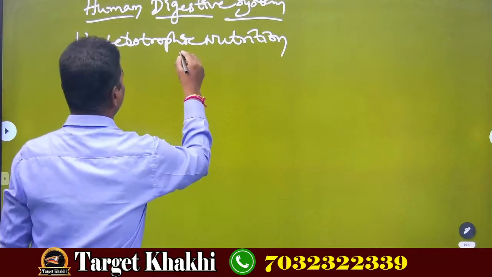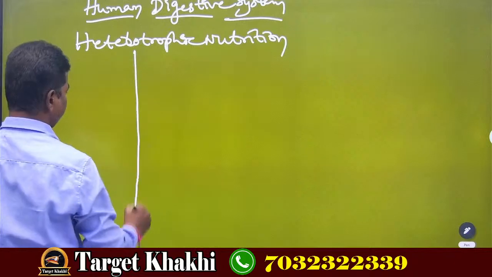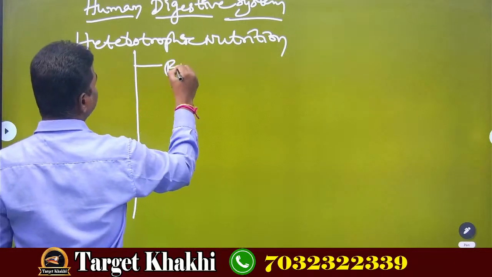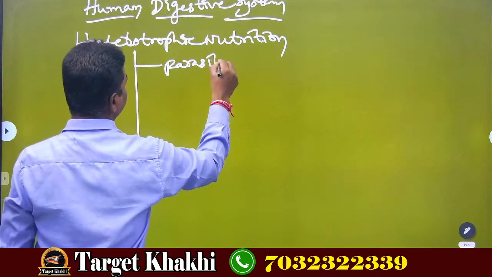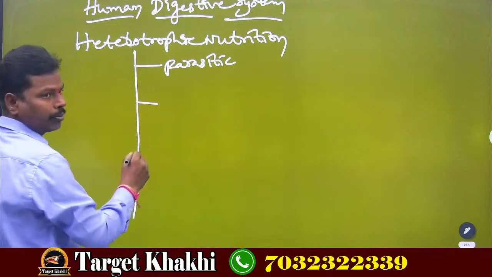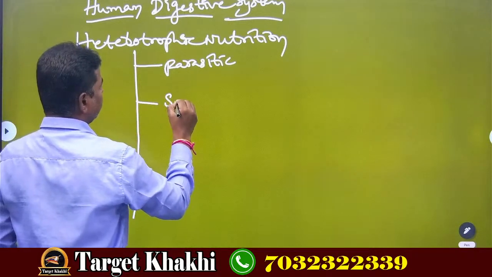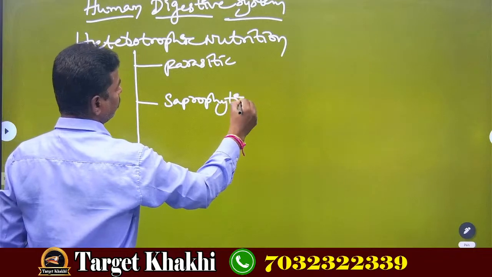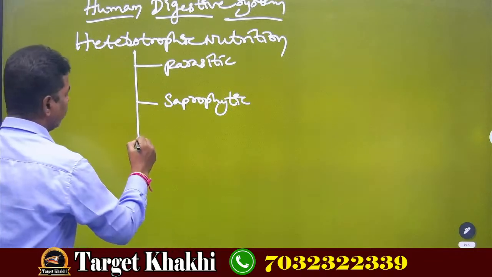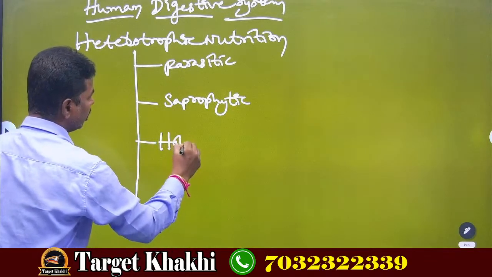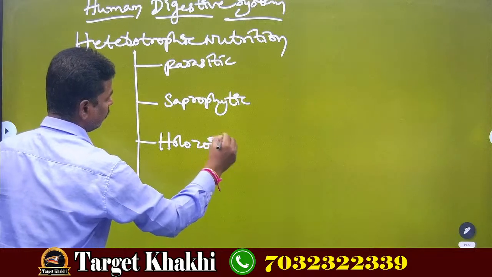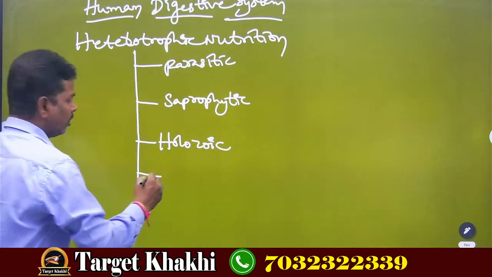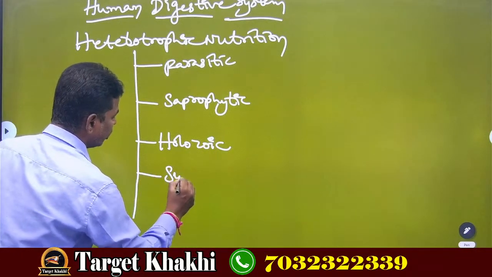They are: number 1, parasitic nutrition. Number 2, saprophytic nutrition. Number 3, holozoic nutrition. And last one is symbiotic nutrition.